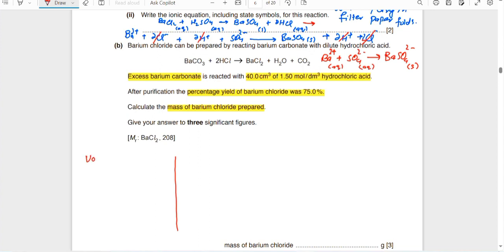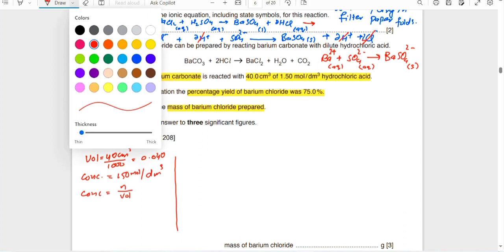Its volume is 40 cm cube. Let's convert into dm cube: 0.040. Its concentration is 1.50 mole per dm cube. So what's the formula? Concentration is equal to number of moles over volume.